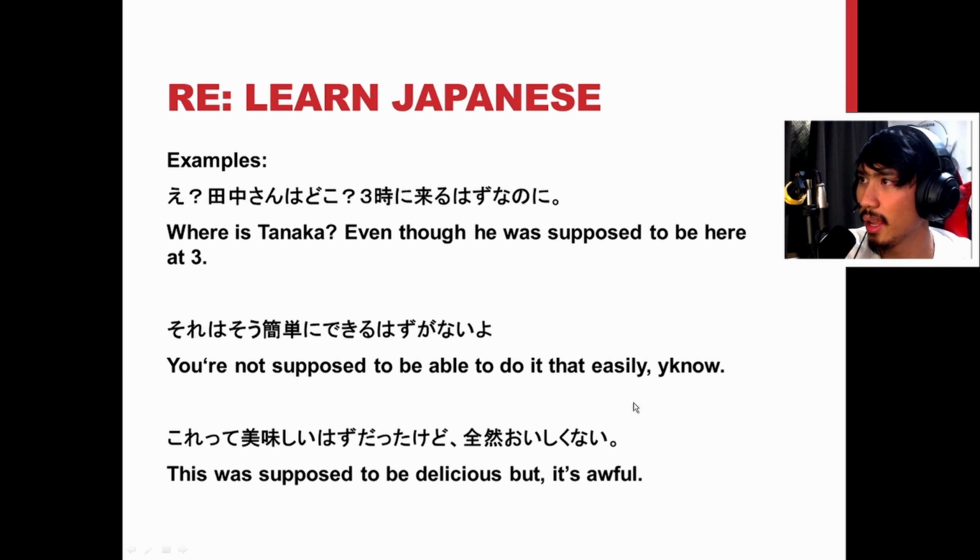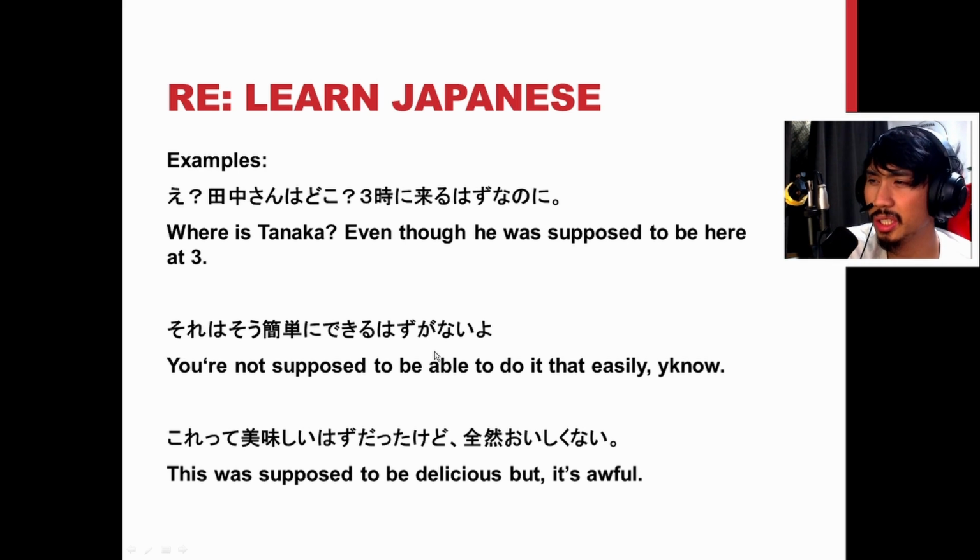So here are some examples. 田中さんはどこ?3時に来るはずなのに. Where is Tanaka? Even though he was supposed to be here at 3. So remember that hazu is a noun. So you're attaching this noun to a verb, so we use na no ni, right? For "even though." それはそう簡単にできるはずがないよ. So you're not supposed to be able to do it that easily, you know? So 簡単にできるはず, you're supposed to be able to do it easily. Ga nai yo. That does not exist. Therefore, you're not supposed to be able to do that easily.